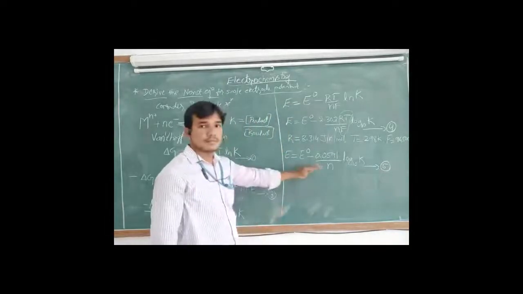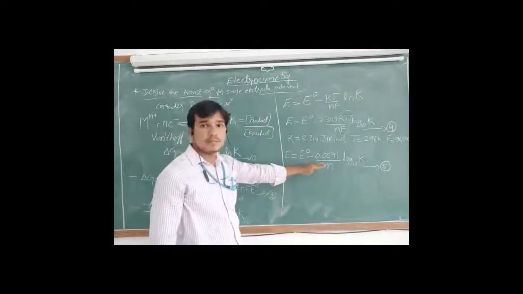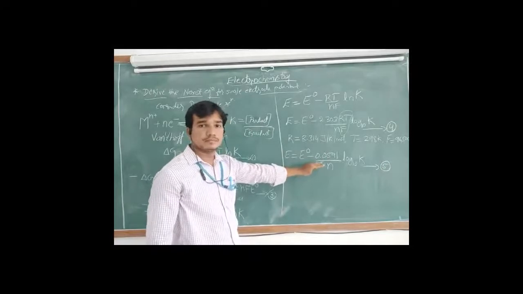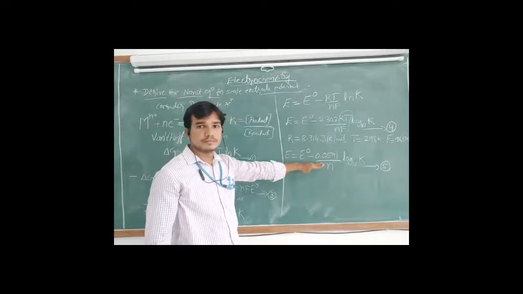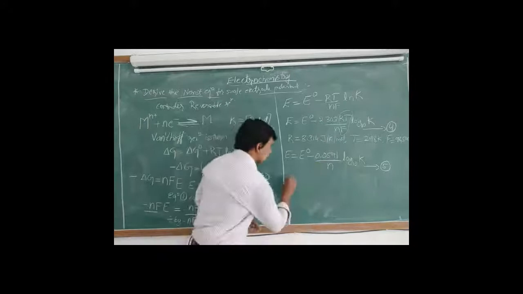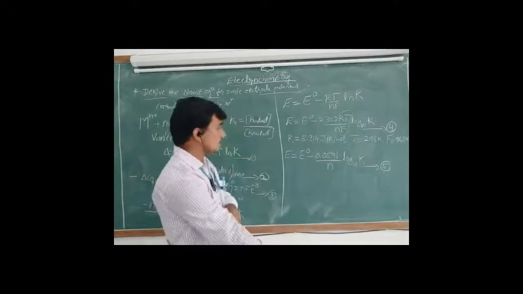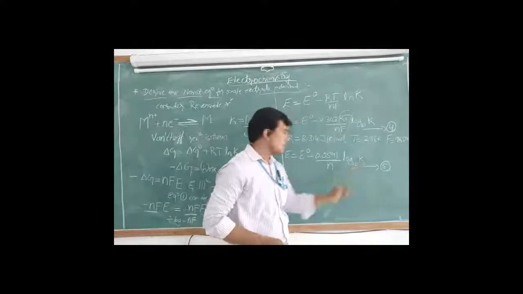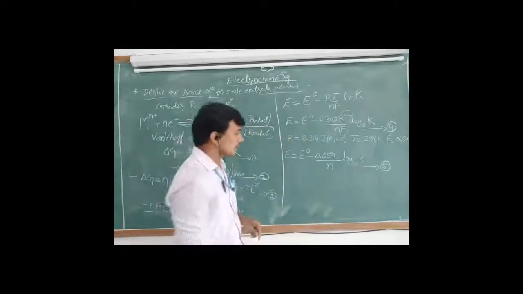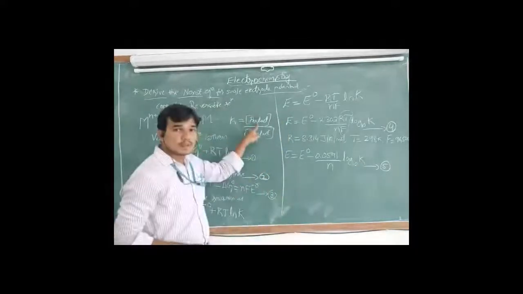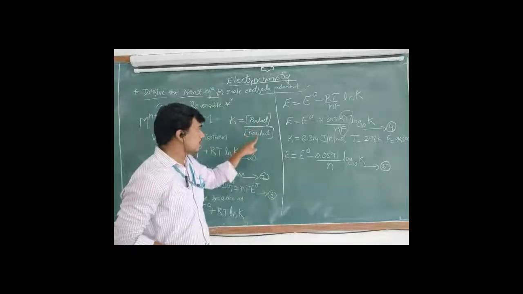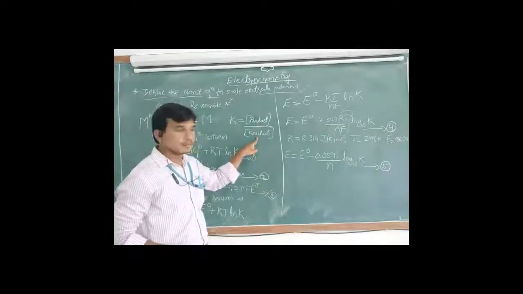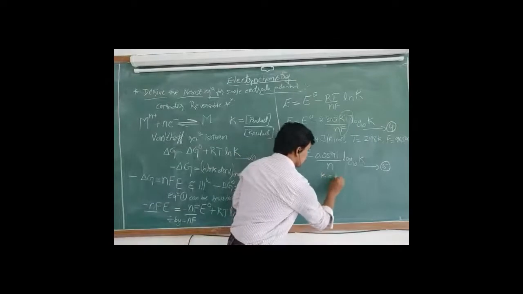Up to this, understood? So now what is remaining? Only K is remaining. K is the molar concentration of product divided by reactant.